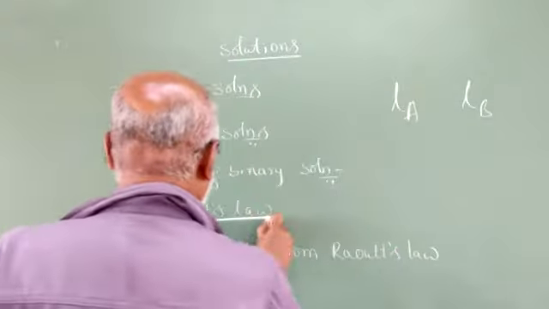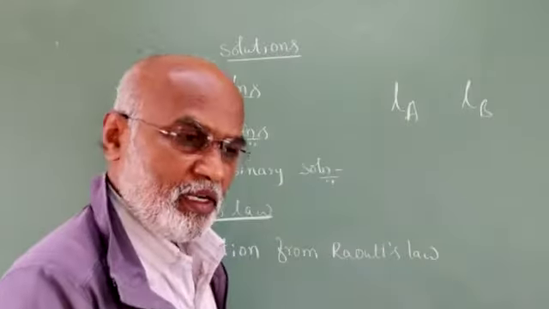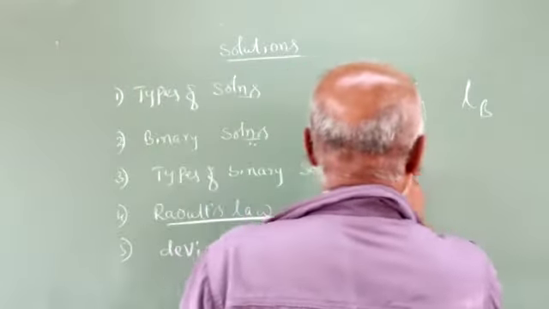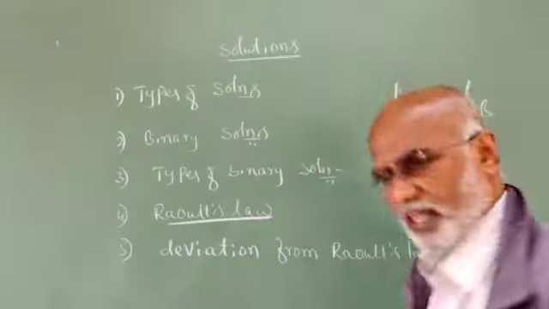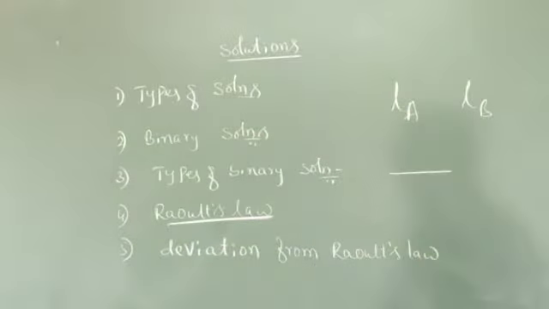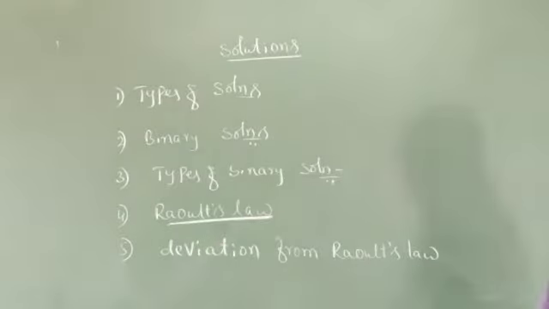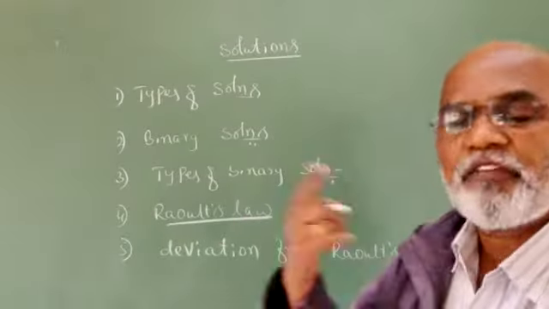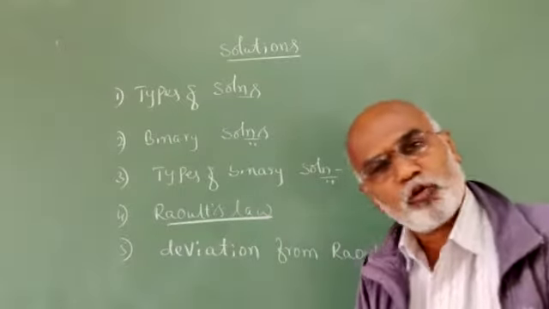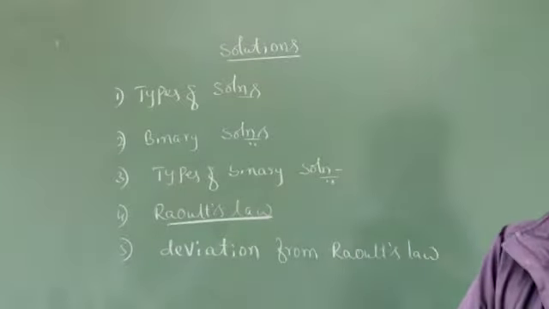What Raoult's law says is that, at constant temperature, the partial pressure of a component in the vapor state is directly proportional to the mole fraction of the component in the solution.